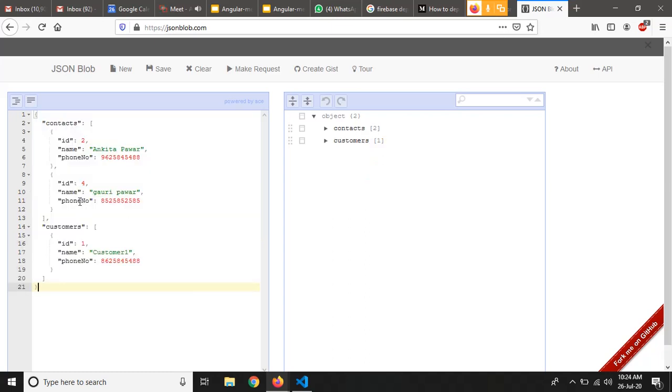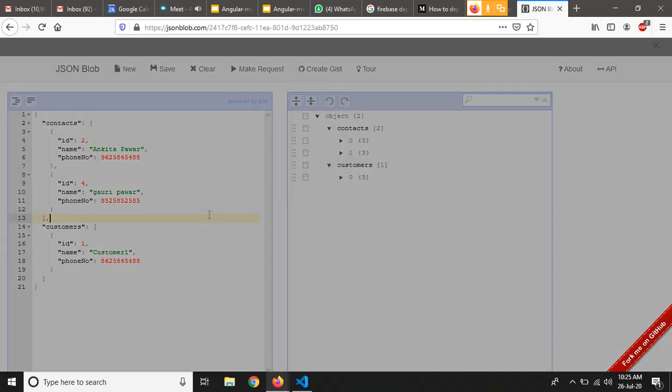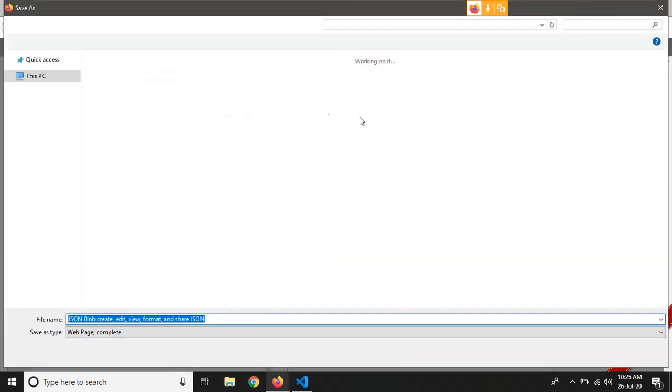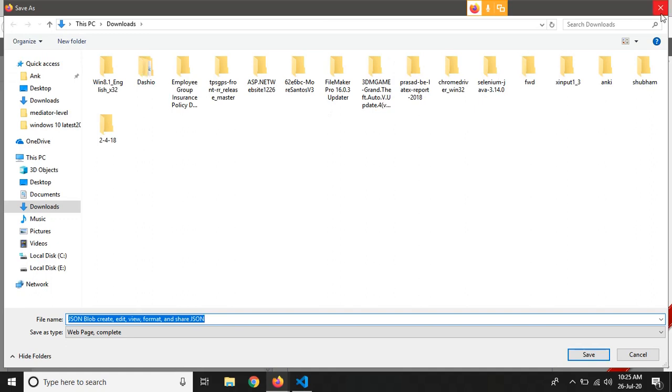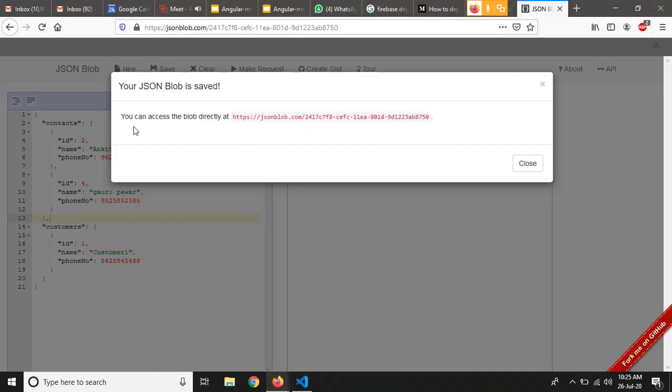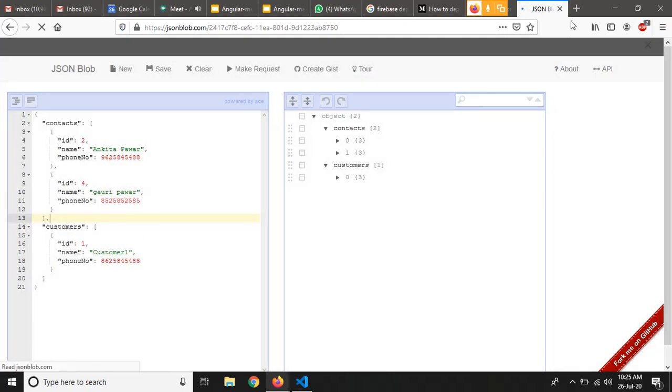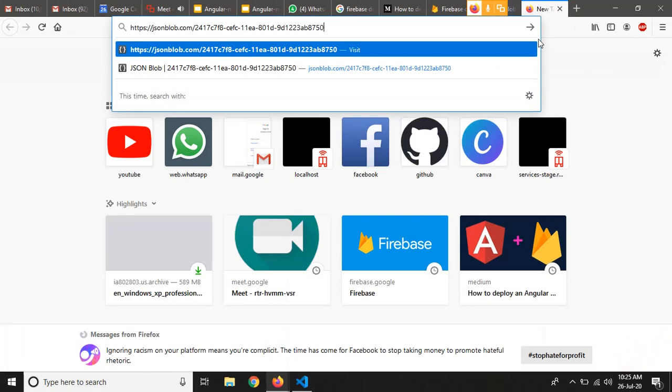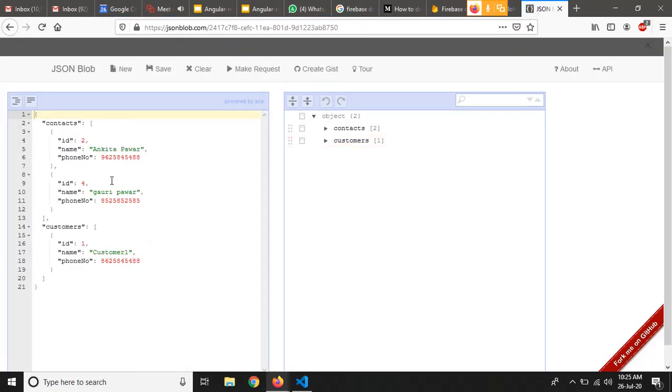right? So now we have this JSON file in here, and we can see the object and the preview here, right? So just save it. What it will do is just make a JSON blob for you, and this will be the URL for your JSON blob. So when you hit this URL, you will get your JSON over the internet, or you can access it from anywhere, right? So if I hit this URL, I will get my JSON blob here, right?